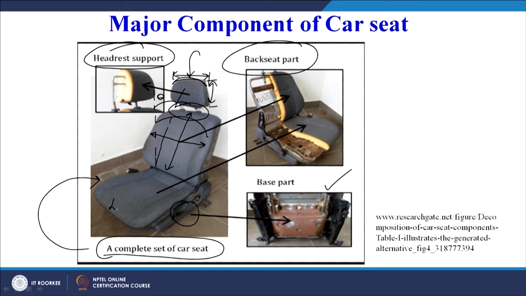Similar things can be decided for the seat also, the depth of the seat, the width of the seat, this angle can also be decided. So, the point is that there are standard guidelines based on the previous experience of the drivers as well as the experience of the designers, as well as on the basis of the anthropometric data or the average anthropometric data. There are certain guidelines and those guidelines we will try to see in our subsequent slides.